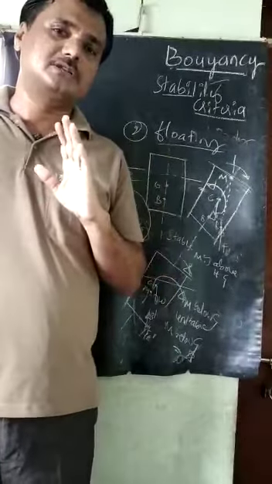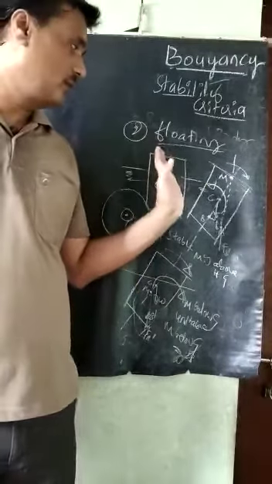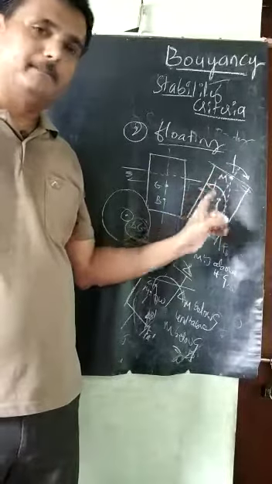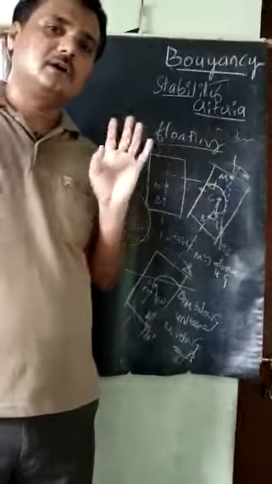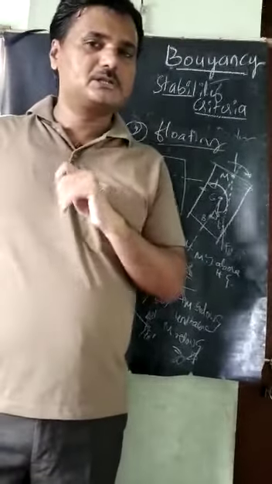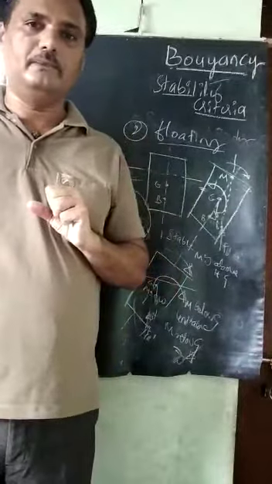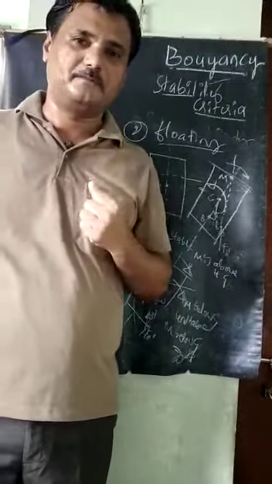The position of G is very important. For a floating body to be stable, G comes below the M. Whereas in the case of a submerged body, G comes below the B, and then it will be a stable condition.